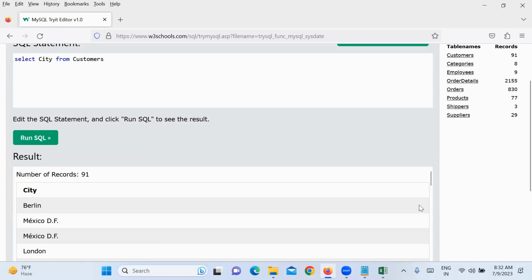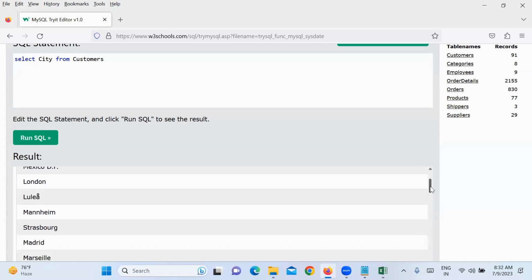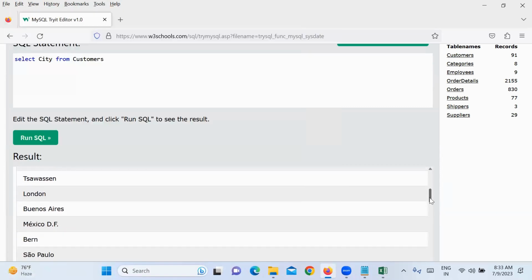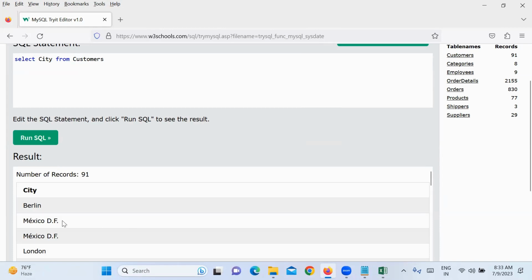I want all the city names where there are customers. Okay, these are all the cities where customers are. But if you observe, why is this city repeated twice? Mexico DF, London, Madrid, London again repeated, Mexico DF again repeated. That means if there are 10 customers in the city, the same city name will repeat 10 times, right?